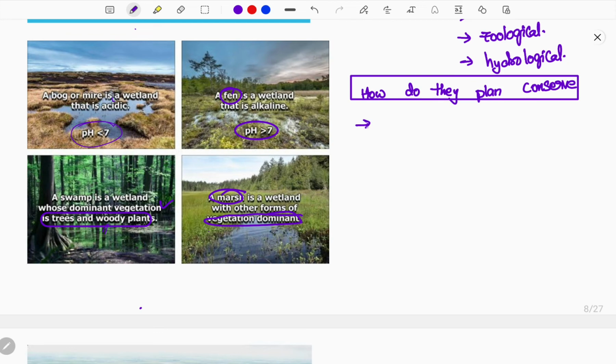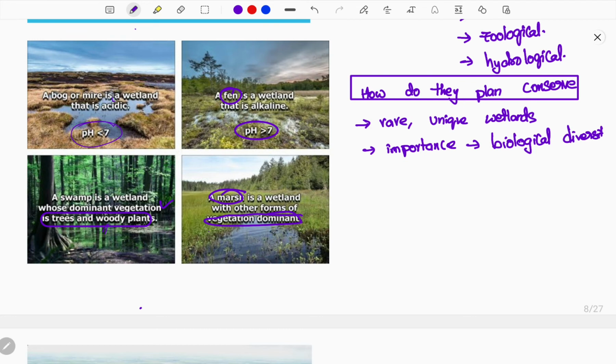Actually, the wetlands of international importance will be selected based on rare and unique types of wetlands, and those will be considered as of international importance. So whenever you are giving international importance, how can you give importance to the wetland? The importance will be given based on the biological diversity. If a wetland has very high biological diversity, then it is more and more important.